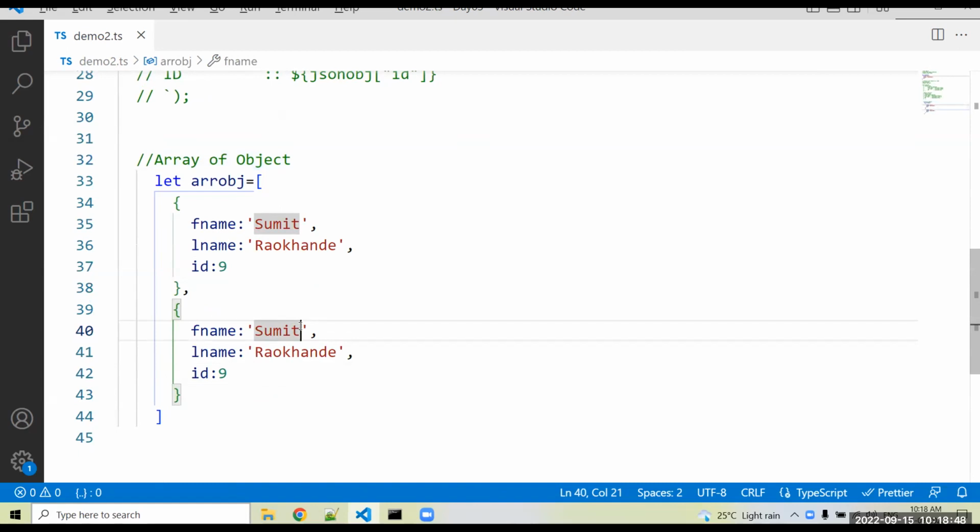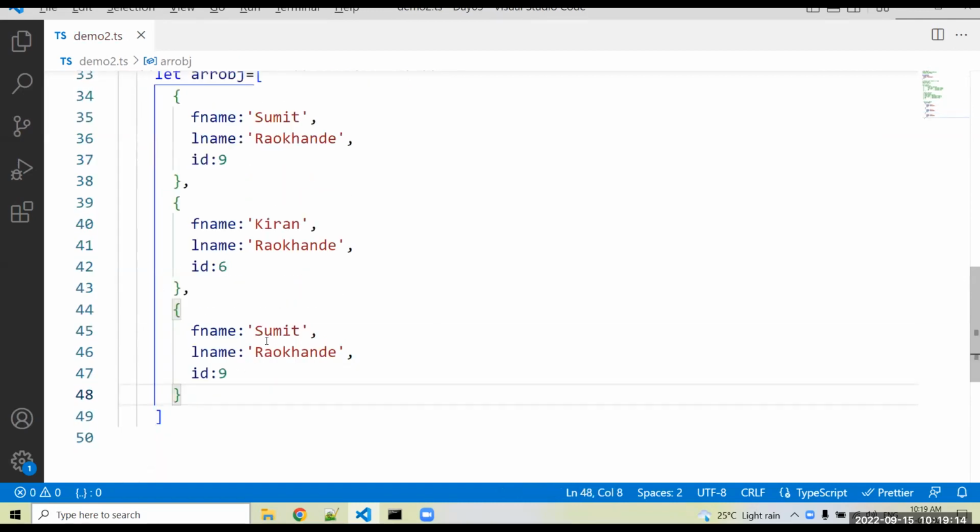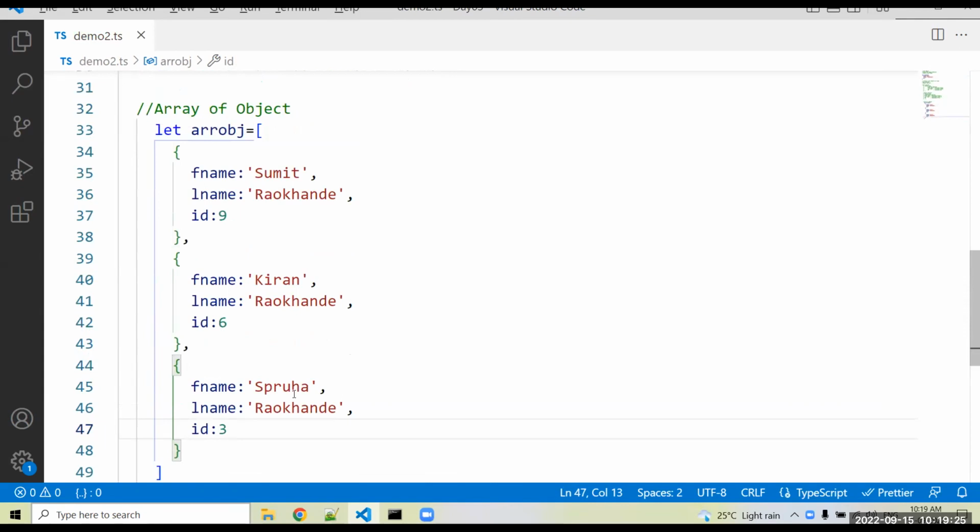So at the front end, we have to check whether it is an array of object or an object, and according to that we have to parse or take the data from it. So multiple JSON objects here. I mention the name Kiran and the ID 6. One more data I can use for demo purpose. So you can mention the name Spruha, and the third ID. Okay. So you can create multiple JSON objects inside that.